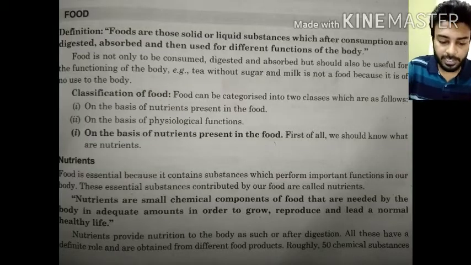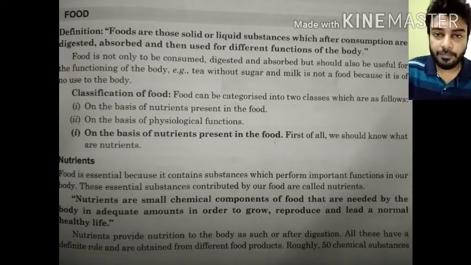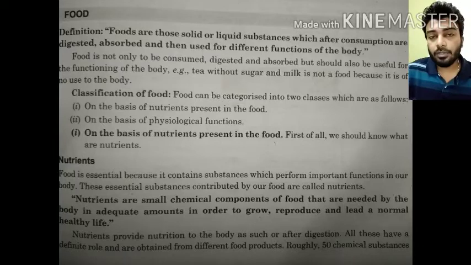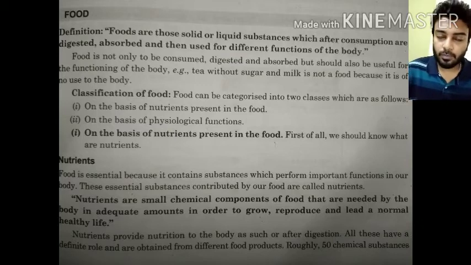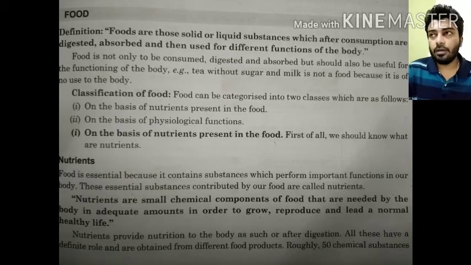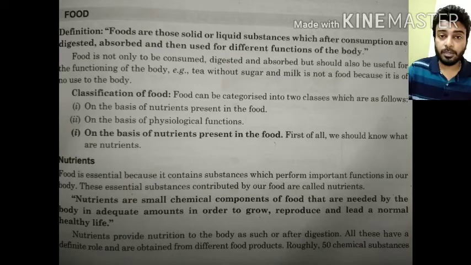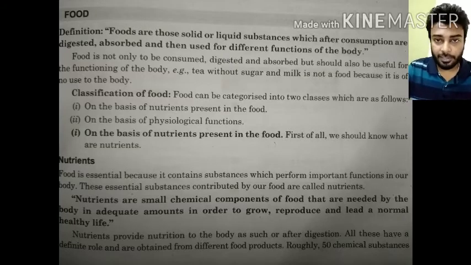Coming on to this chapter, the first things which are very important to read about are: what do we know about food, what is food, and what are the nutrients? What are the different water soluble and fat soluble vitamins? What are these, and what are the different classifications of food?